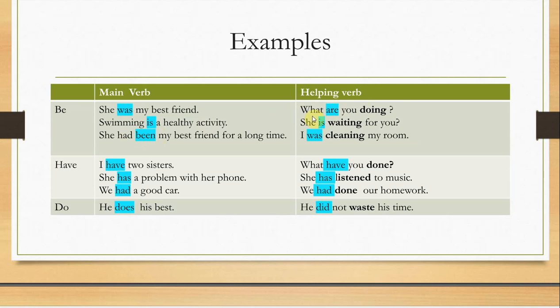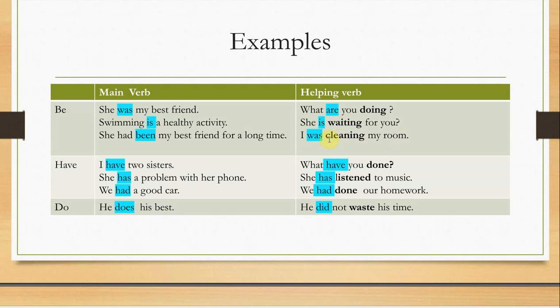What about helping verbs? What are you doing? Are here is not a main verb, it's a helping verb. She's waiting for you. Is here is a helping verb. Why? Because it helps the verb coming after it, which is waiting. I was cleaning my room. What were you doing when I called you? I was cleaning my room.